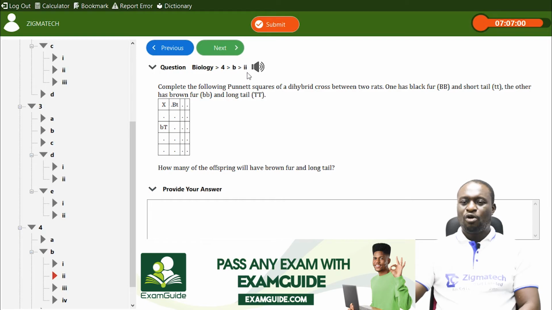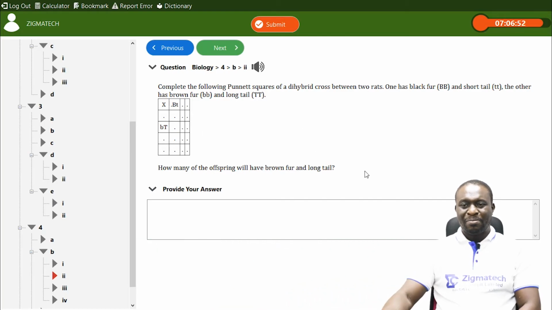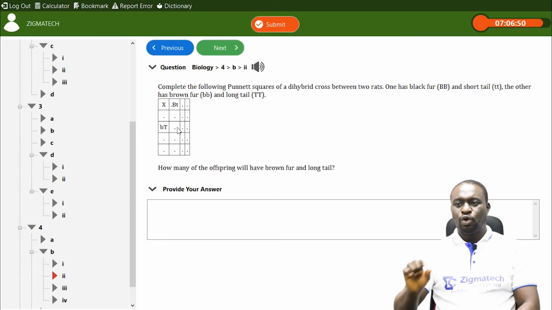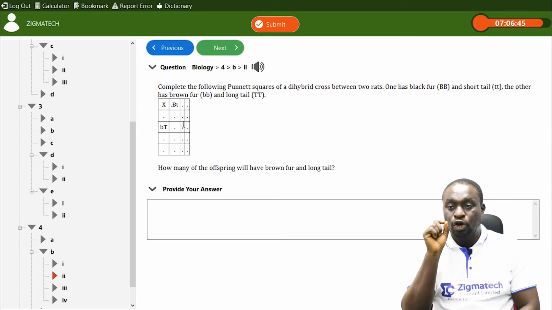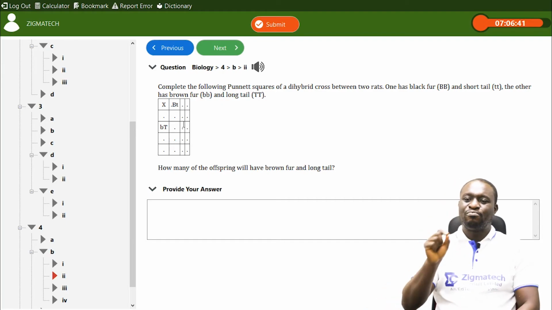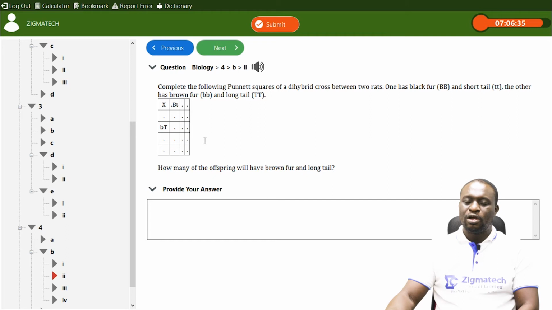Okay. Look at 4BII. They said how many of the offsprings will have brown fur and long tail? The correct answer is also 0. Remember I said the resulting offsprings will only be black fur and long tail. So if we have brown fur and long tail, that means no resulting offspring will be seen as brown fur and long tail. So that's a 0.